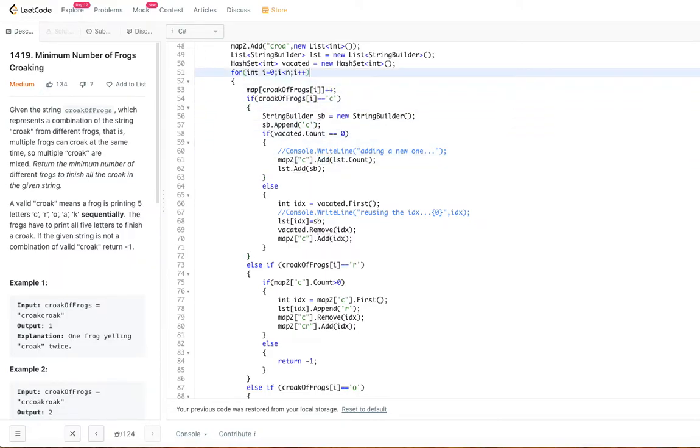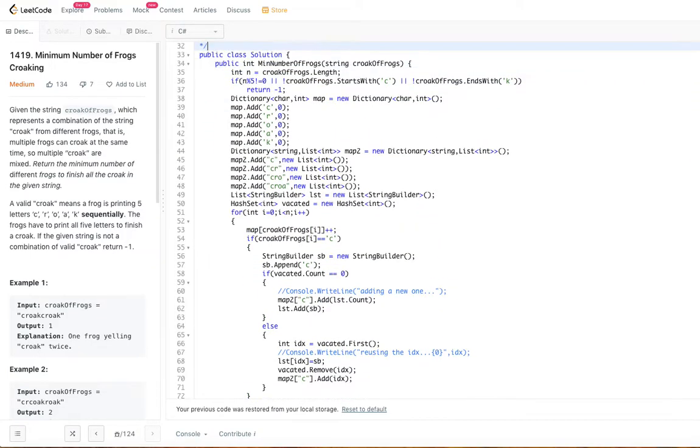Okay, so let's go ahead and look at the space complexity. We are using this variable n, this is constant, and we are using this map. This is also a constant because we just have 5 characters and 5 corresponding integers. A character is probably 1 or 2 bytes and an integer is about 4 bytes. So 6 bytes plus 2 bytes, that will be like 8 bytes into 5, about 40 bytes. Irrespective of the length of this string, this is 40 bytes, so you can take it as a constant.